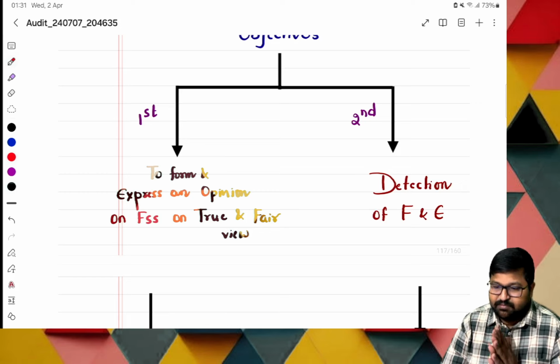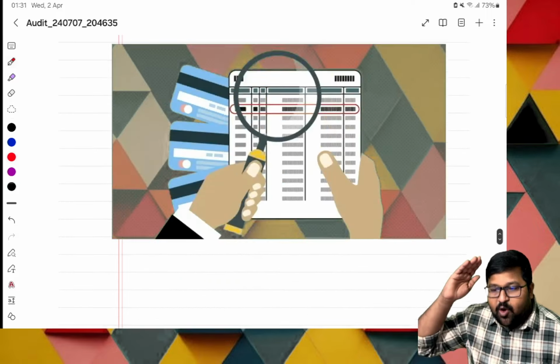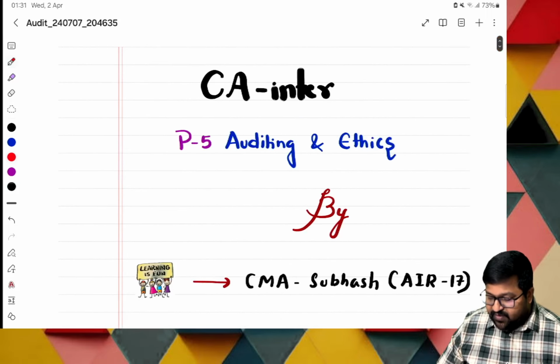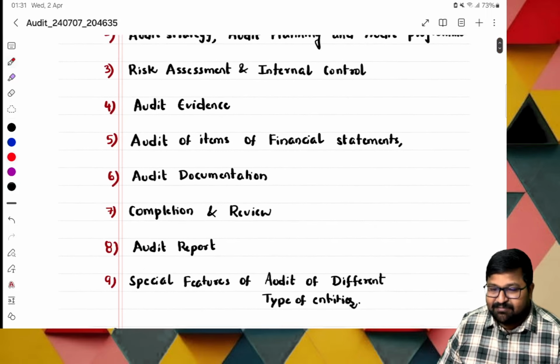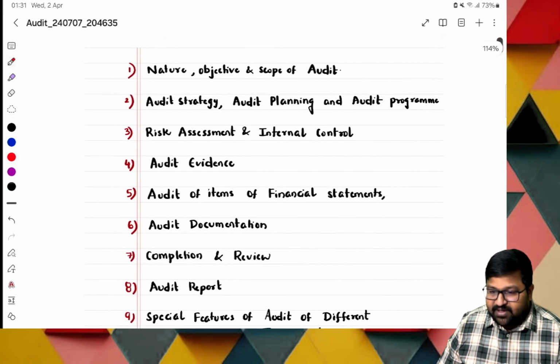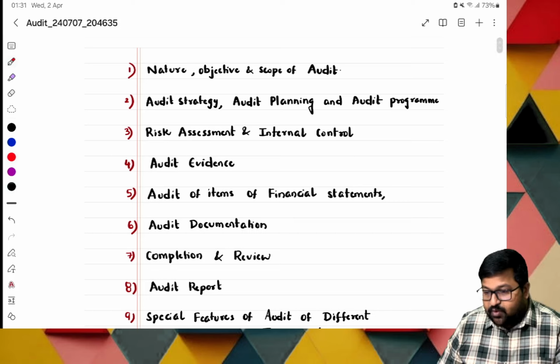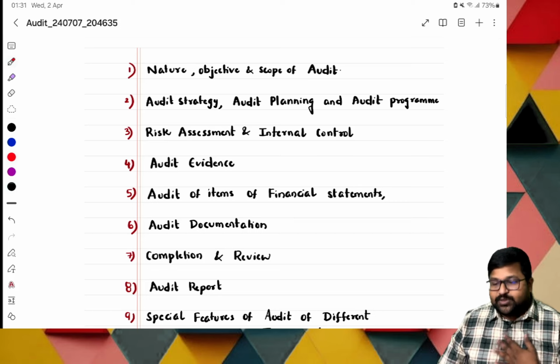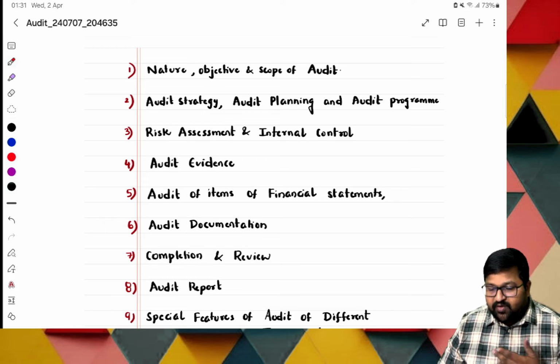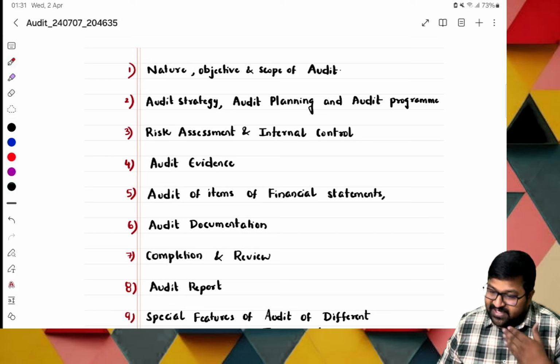Our discussion started long ago with the introduction part. But before going to these topics, we should have a brief idea of what the auditor is doing, what the importance of the auditor is, when that importance arises, what he will do, and what the need for him is.